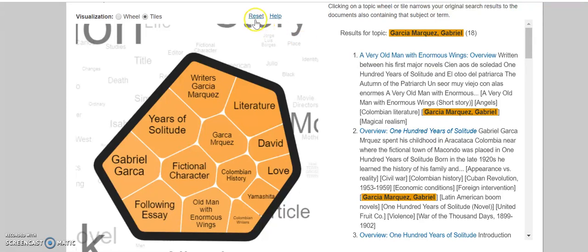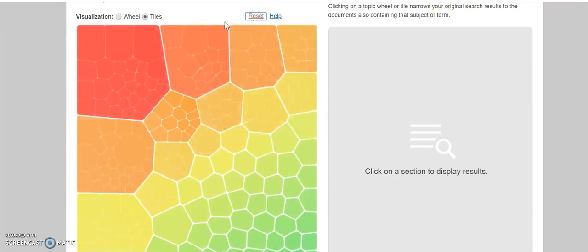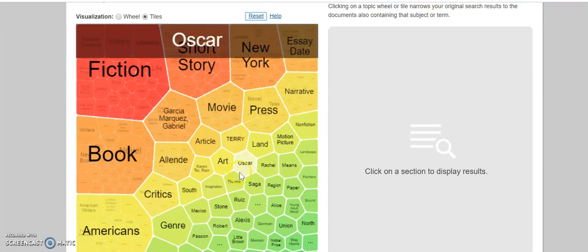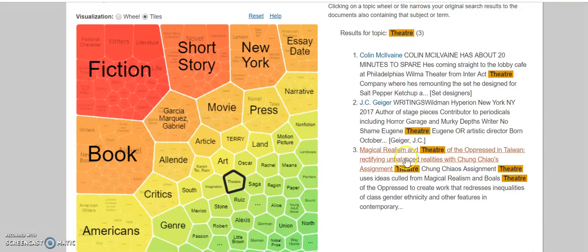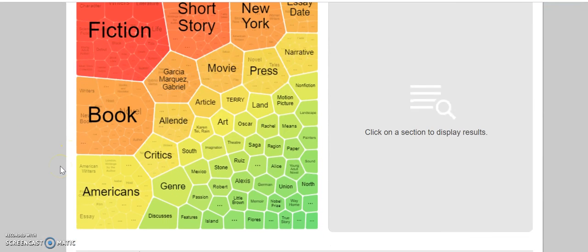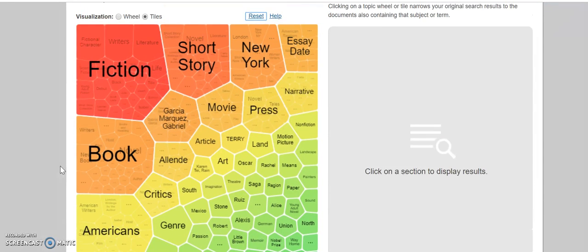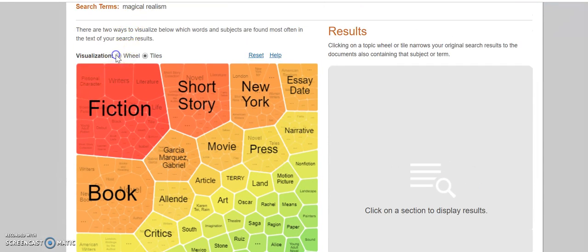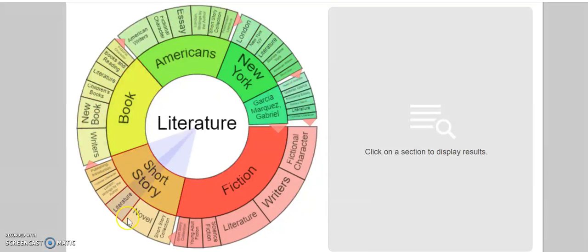Now to get back to your tiles, you press this reset button, and then you can go back to browsing. So if you look for theater, magical realism in theaters in the title of this one particular document. So this is a good way to kind of get an overview of other topics that are related to your search terms. And you also can do it in the wheel if this is more easy to follow and it kind of breaks these topics up.